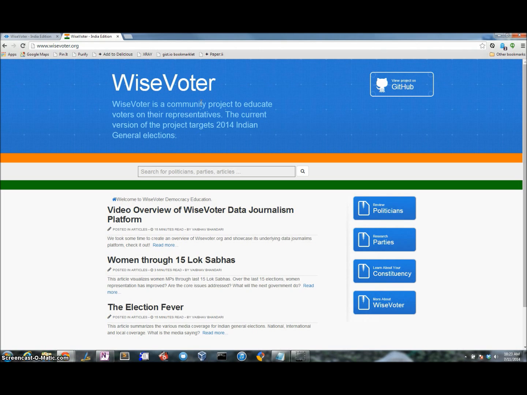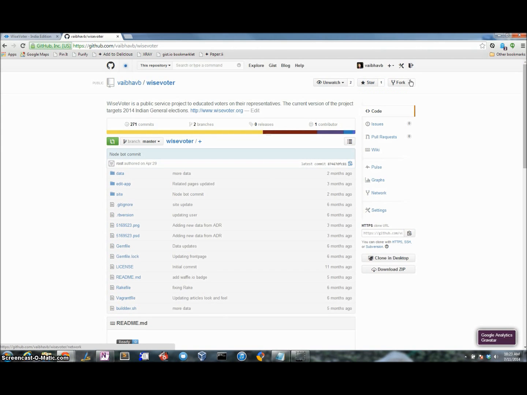The underlying software platform and the data crawling platform is available on GitHub as open source project, and we hope that other domains, maybe education, can use this platform to build exciting data journalism destinations.